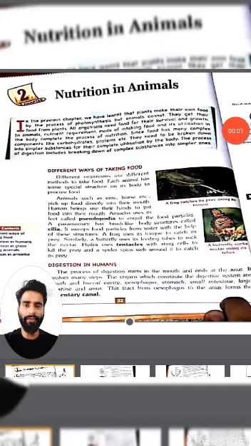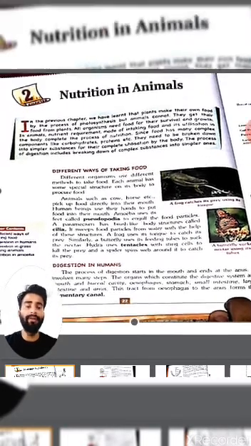Good morning, students. Today we'll see the second chapter, nutrition in animals. Students, we know that different animals use different methods for taking food inside. Cows and horses use the direct method to take the food into their body. But human beings use their hands for taking the food.